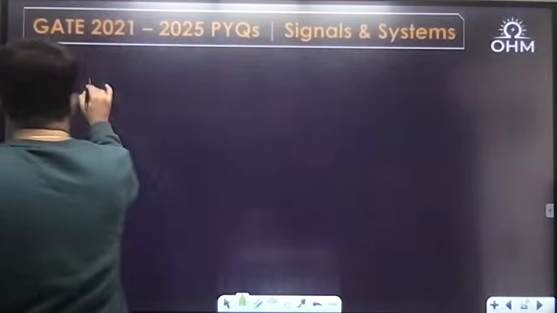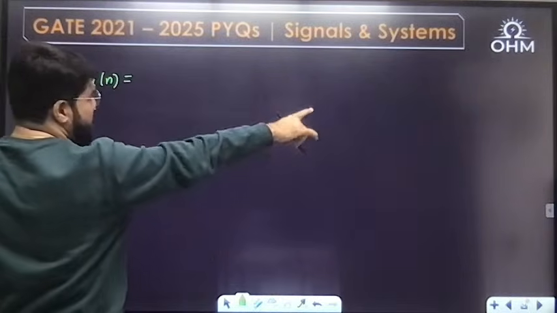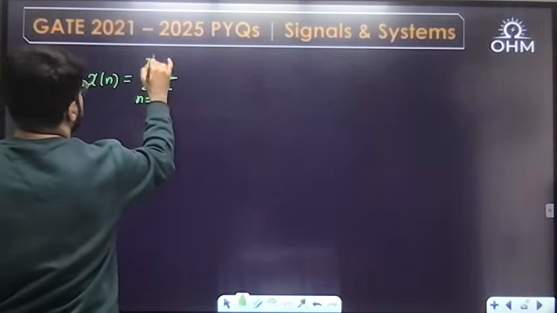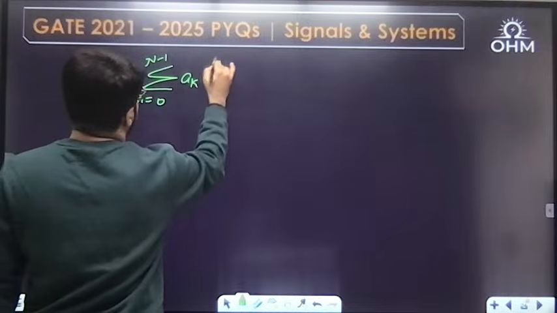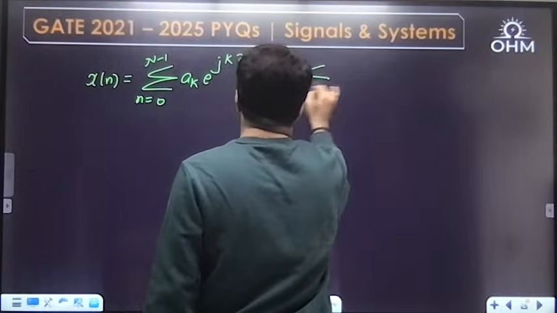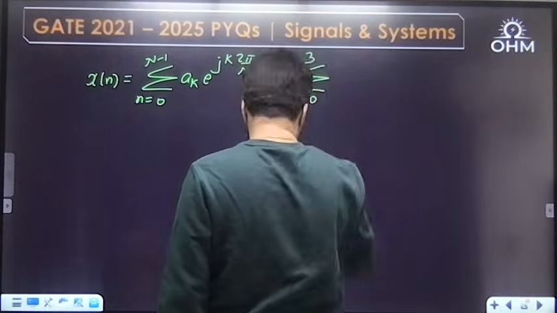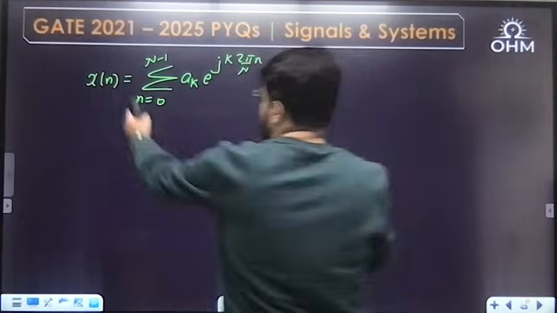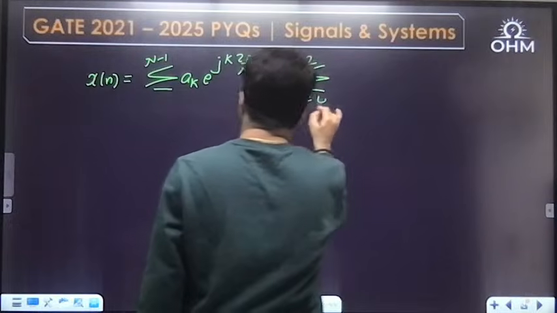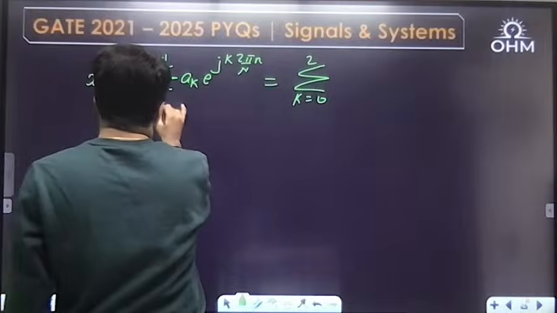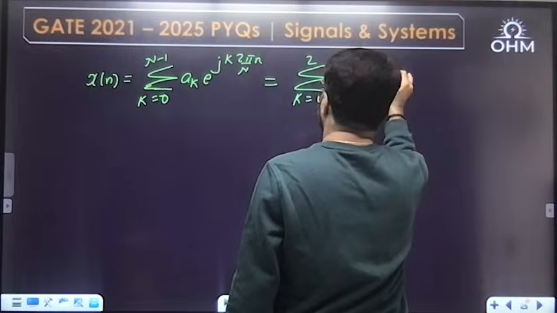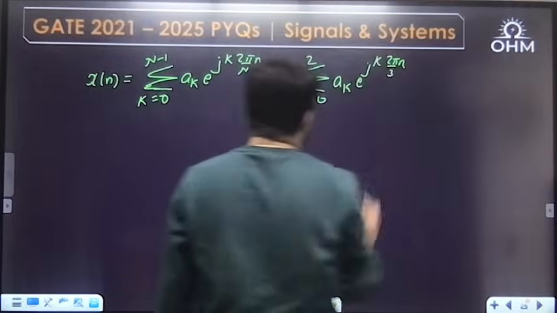They are asking to write down the signal. So how do I write down the signal? That's what I have written there. We write down the signal as summation n equal to 0 to N minus 1 a_k e power j k 2 pi by N into n. Now substituting the data, summation k equal to 0 to 2, a_k e raised to the power j k 2 pi by 3 into n.